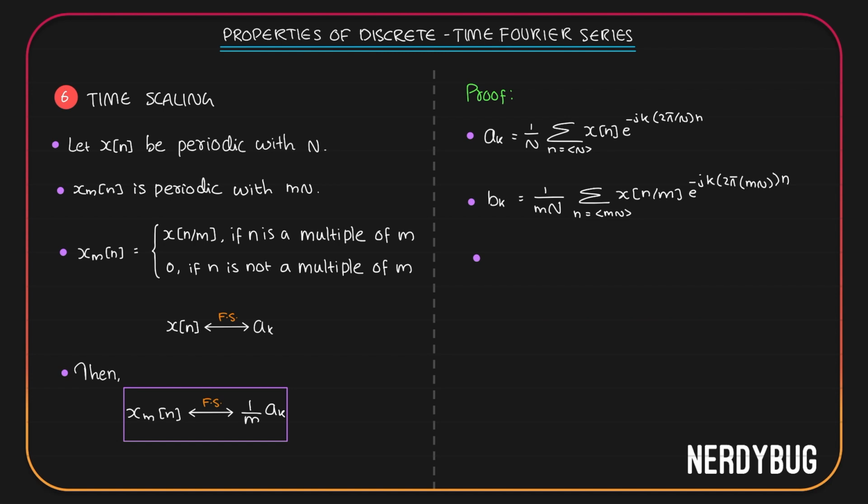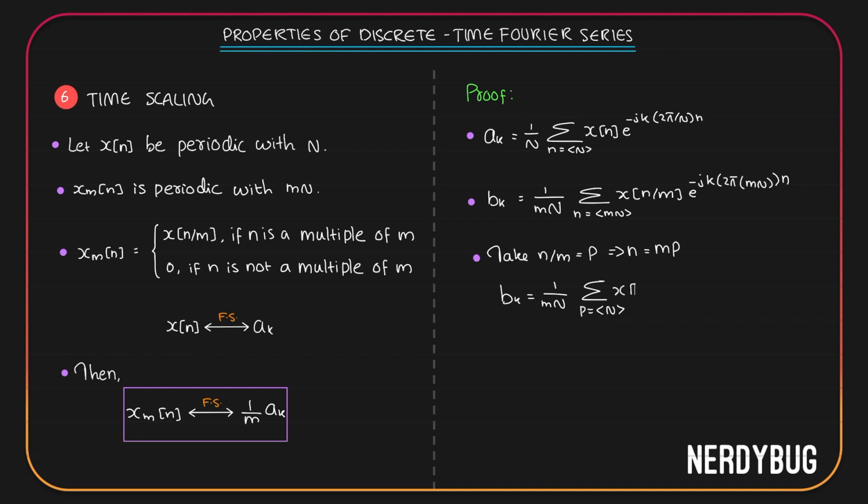Let us do our trick. Take n by m is equal to p, then n will be equal to mp. If we do that, then bk will become like this: 1 divided by mn summation n is taking any mn consecutive integer values. P is n divided by m, so p will be taking any n consecutive integer values.